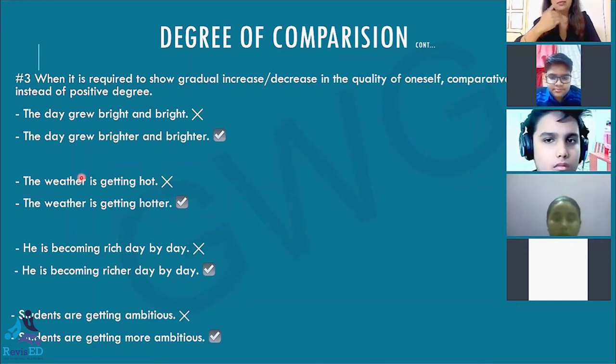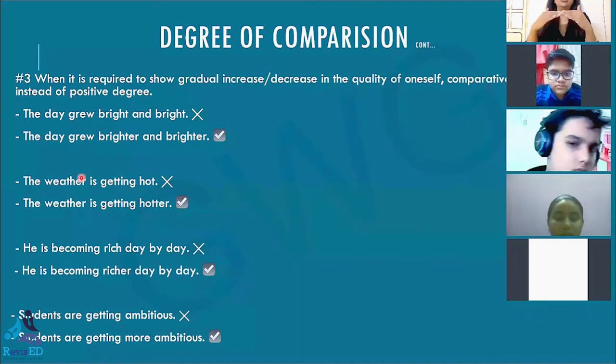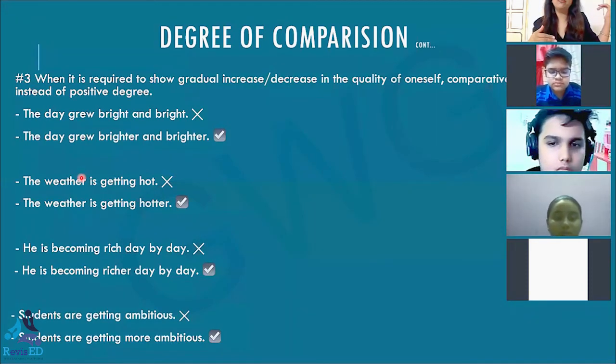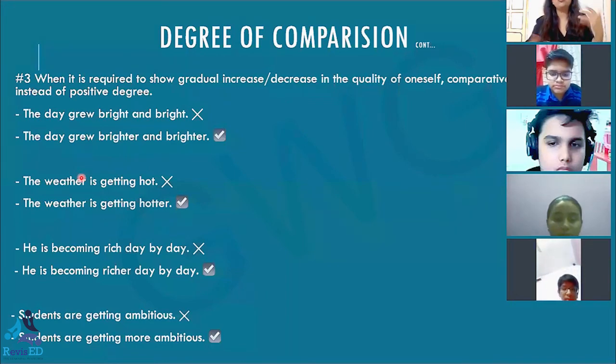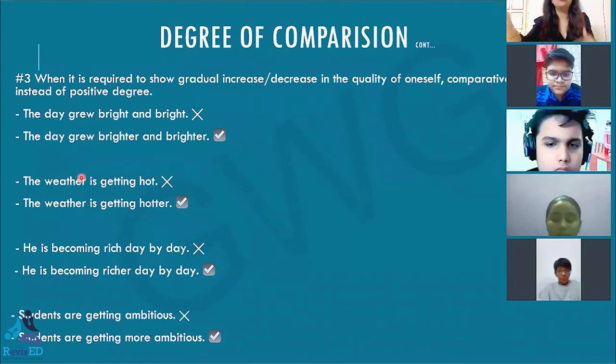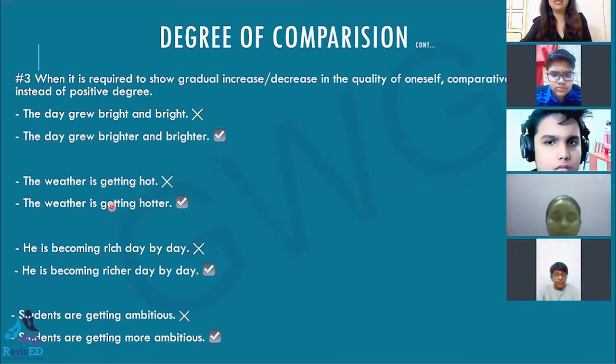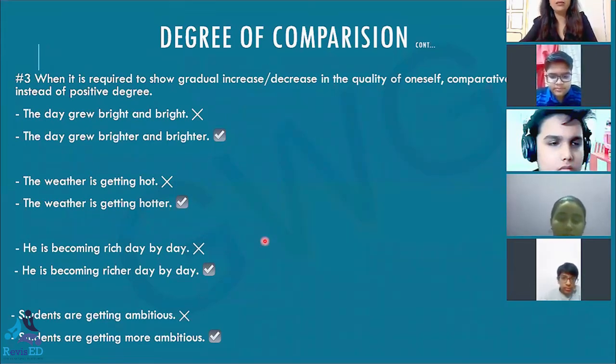I am comparing the weather with itself. Suppose yesterday the temperature was 35, today the temperature is 40, and the day before yesterday the temperature was 25. So the temperature is increasing day by day. To show the gradual increase, I always use comparative degrees. So the right version is the weather is getting hotter. Instead of positive degree hot, I am supposed to use hotter. Is this point clear? I think this is the simple point. Is it clear to everyone? Yes, ma'am. Great.